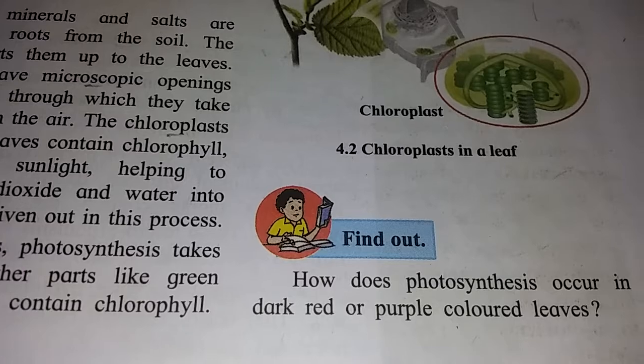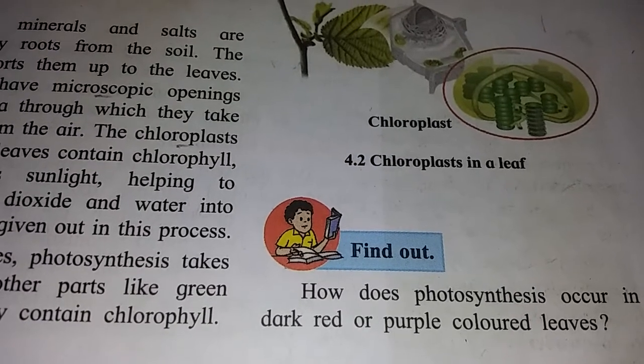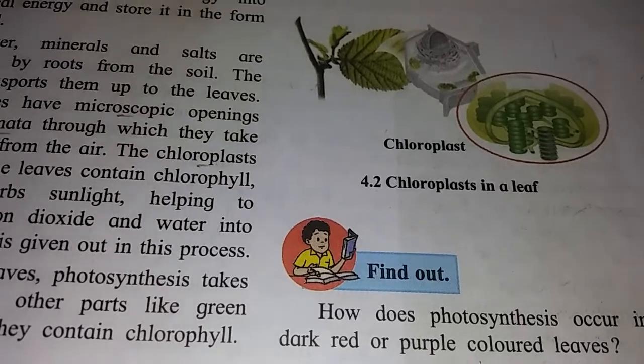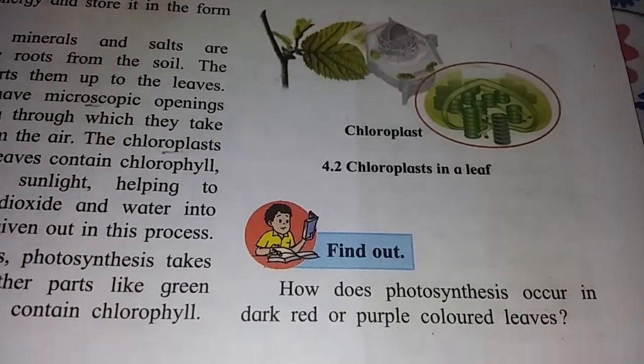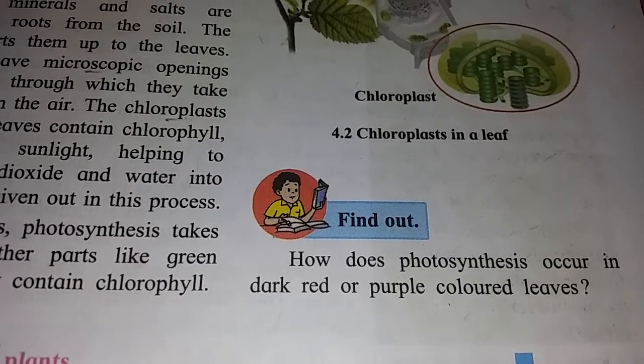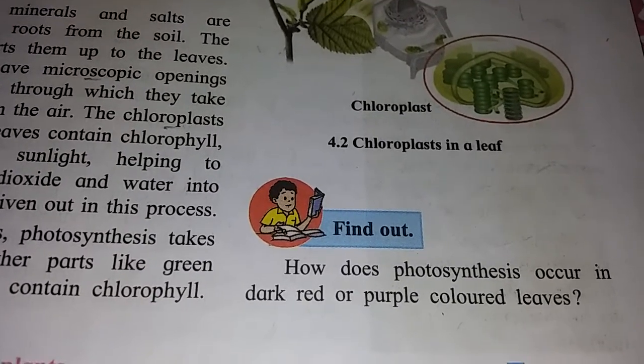The answer is, in dark red or purple colored leaves, chlorophyll pigments are masked by other colorful pigments. These pigments are capable of absorbing sunlight.